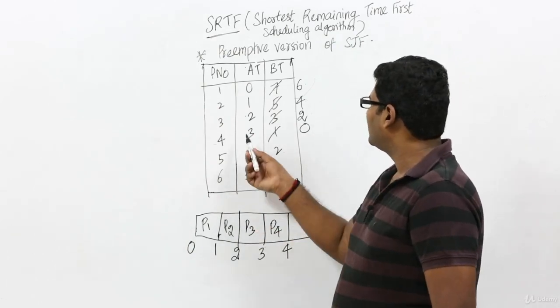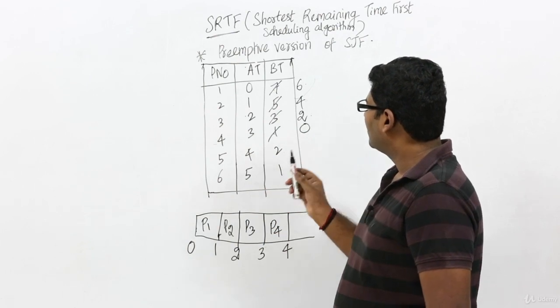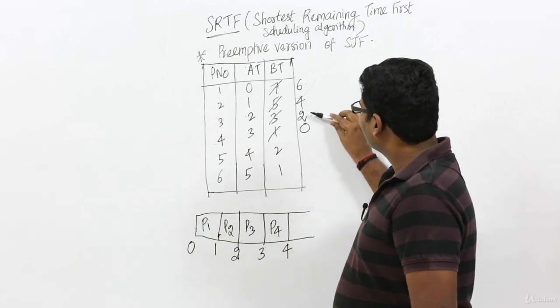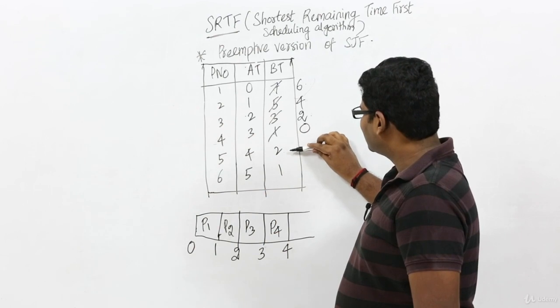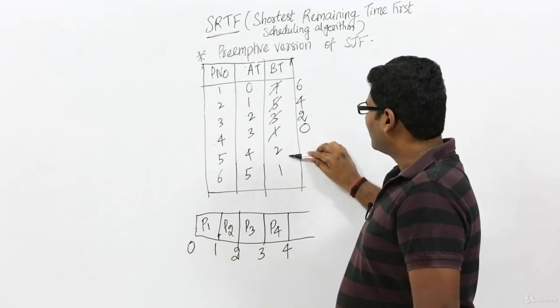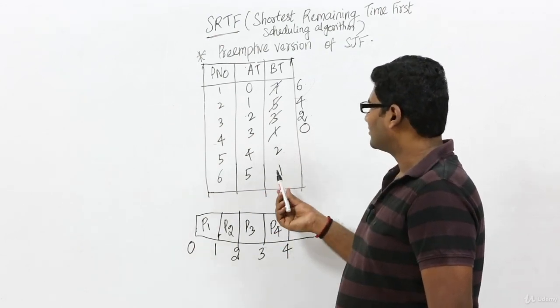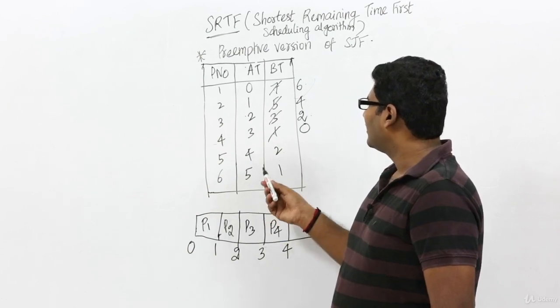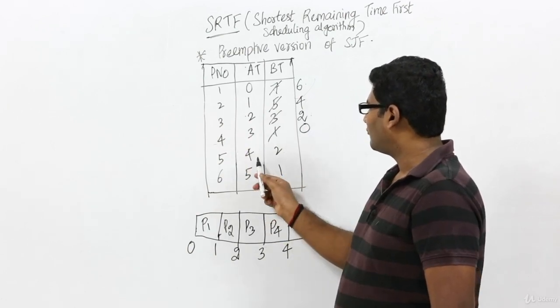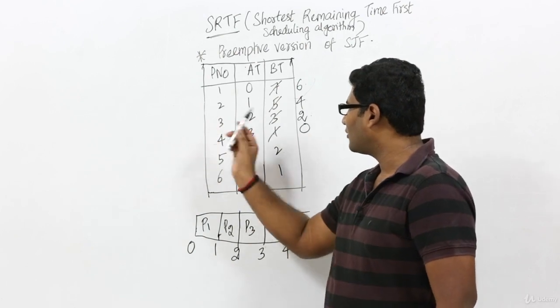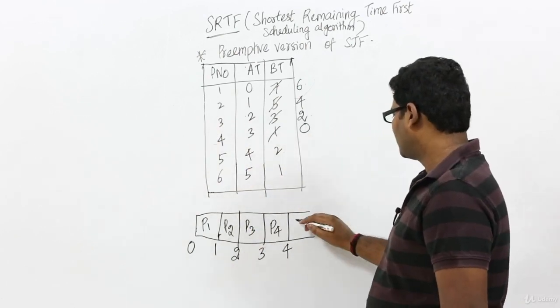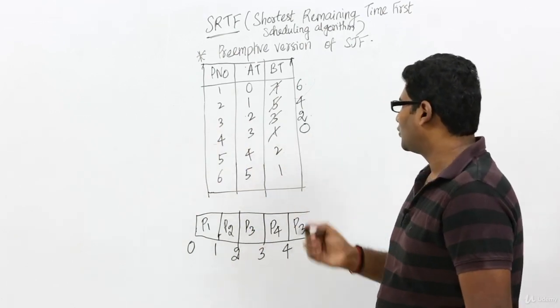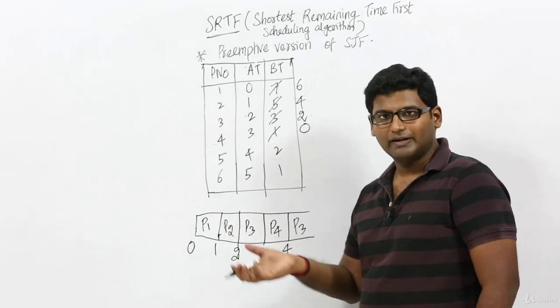Among P3 and P5, since both have the same remaining execution time, we will continue with the process which has arrived earlier, and P3 has arrived before process P5. So we will continue with process P3. See, there is no such rule, right? We are just adding this to the question.